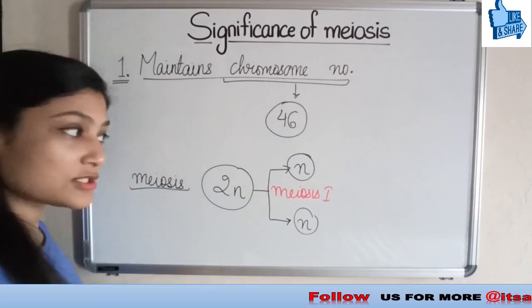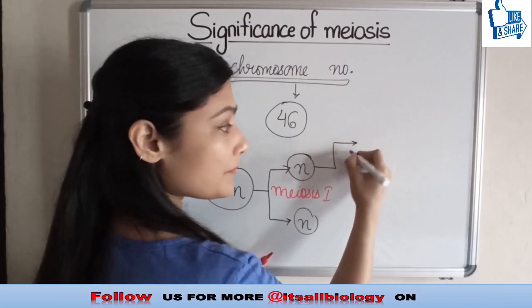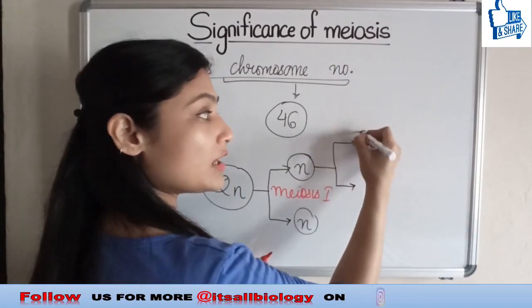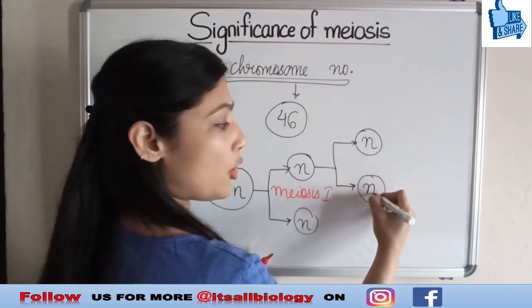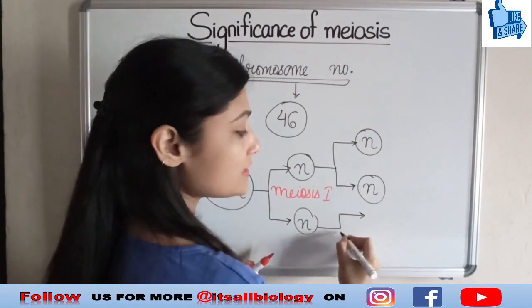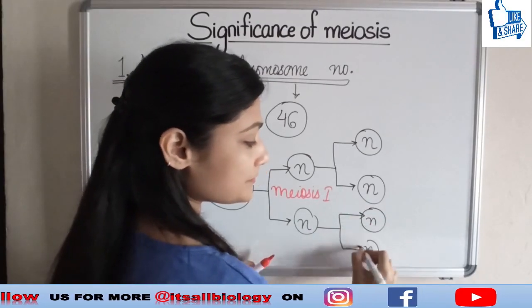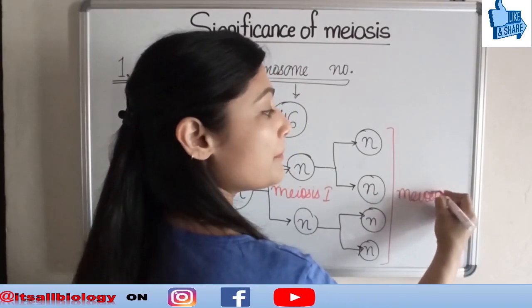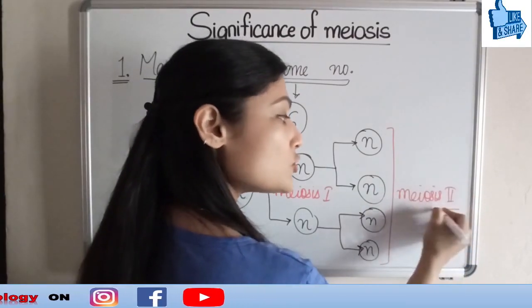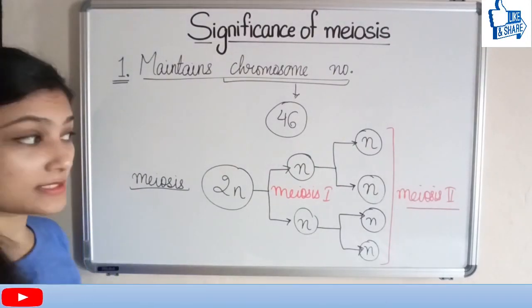After meiosis 2, these cells further divide into haploid cells. This happens in meiosis 2. So in this way, the maintenance of chromosome number is done with the help of meiosis.